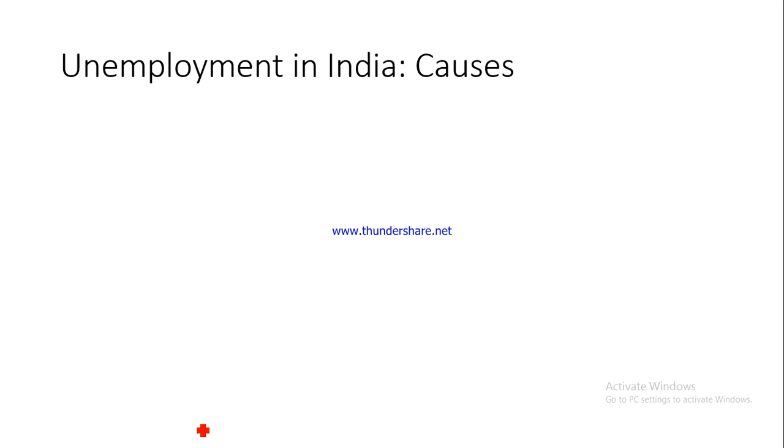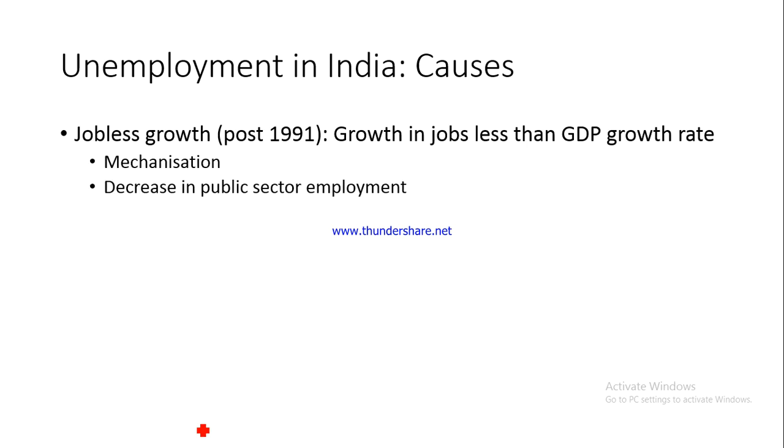Now let us talk about the various causes of unemployment in India. The first cause is jobless growth. I hope you remember, and you will also be talking about this in Unit 5, where we will discuss the 1991 industrial policy. After the industrial policy of 1991, the Indian economy opened up. LPG: liberalization, privatization and globalization. We started moving from the leftist economic bent towards the rightist economic bent. We started becoming more and more open. We shifted a little towards being a capitalist kind of economy, with a very minimal role for the command and control kind of economy. All these concepts we have discussed in Unit 2.